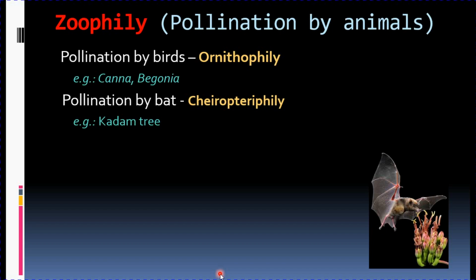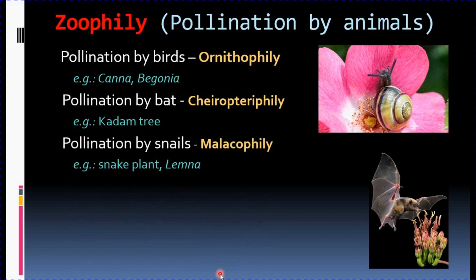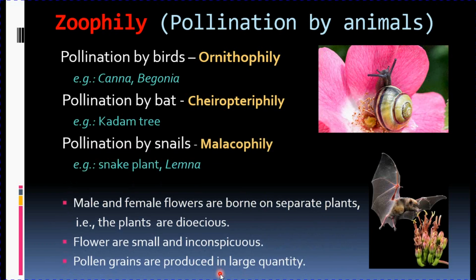If it is pollinated by bat, it is known as chiropterophily. Example is the kadam tree. Then pollination by snails is known as malacophily. Examples, snake plant and lemna. And now coming to the characteristics of zoophily. Both male flowers and female flowers are borne on separate plants, that is the flowers are dioecious, and the flowers are very small and inconspicuous. Inconspicuous means they are not clearly visible, and the pollen grains are again produced in large quantity.